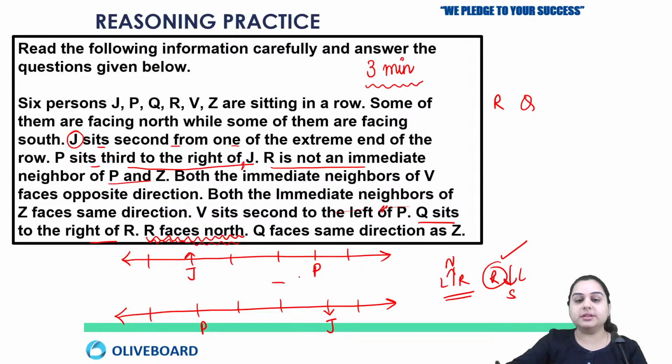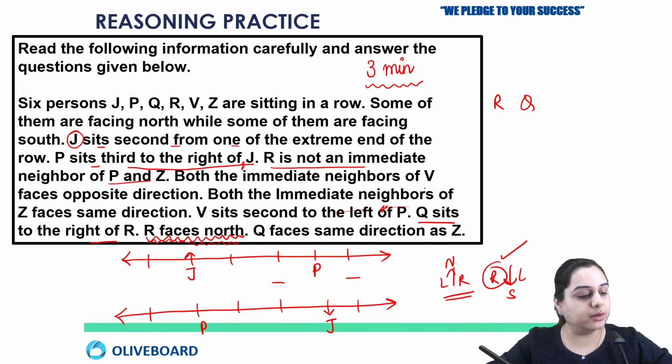If R is not the neighbor of P in the first possibility and Q is sitting right of R, then where should R be sitting? Okay, where should R be sitting? Okay, Eva, have you solved? Just tell me first, have you solved this question, Eva?